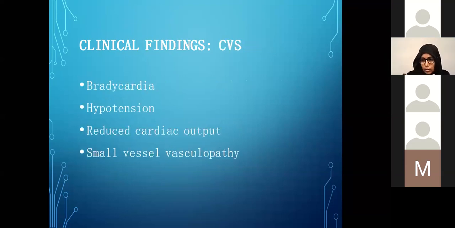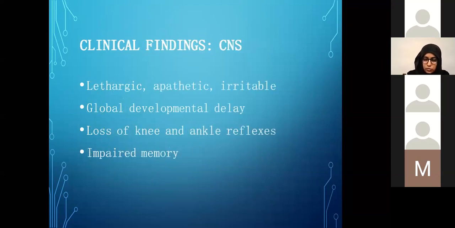In the CVS, as already mentioned, there is usually bradycardia and hypotension due to weakness of the muscles of the heart and the decrease in the stroke volume, which of course leads to reduced cardiac output. Small vessel vasculopathies are also very common in cases of PCM. In the CNS, usually they become lethargic, irritable, apathetic. Of course, they have developmental delays. Their reflexes can be impaired because of hypocalcemia, lack of vitamin B12, and memory can be affected, especially in cases of kwashiorkor because of B12 deficiency.